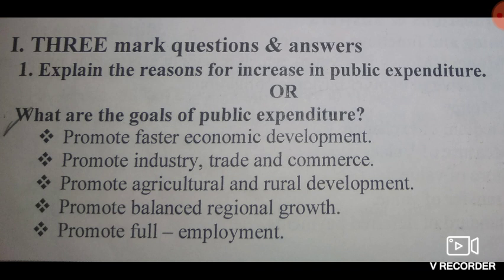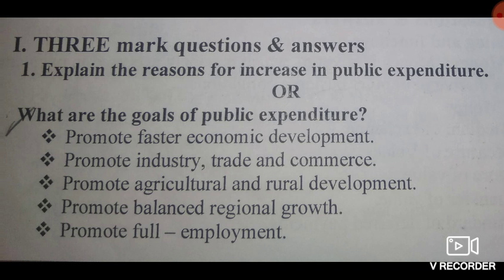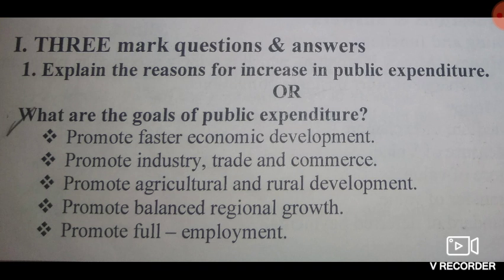Very, very important. See here, the first one is public expenditure promotes economic development, isn't it? Second one is public expenditure promotes industry, trade and commerce. Third point, public expenditure promotes agricultural and rural development. Fourth point, public expenditure promotes balanced regional growth.